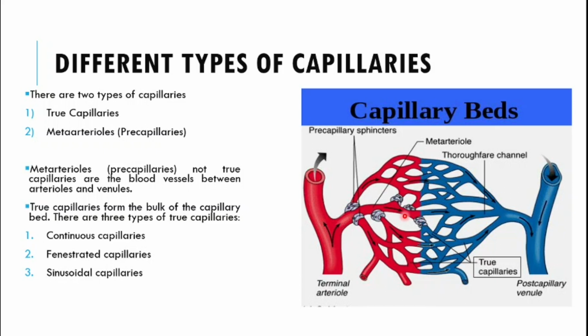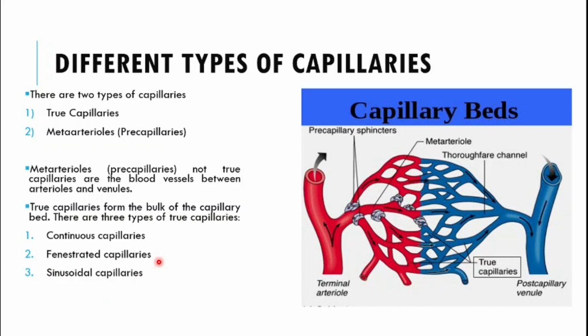Now the gas exchange takes place only in the true capillaries, and the gaseous exchange doesn't take place in the meta-arterioles which are present in the capillary bed, because the meta-arterioles are thicker as compared to the true capillaries. Now the true capillaries are further divided into different types: the continuous capillaries, fenestrated capillaries, and sinusoidal capillaries.